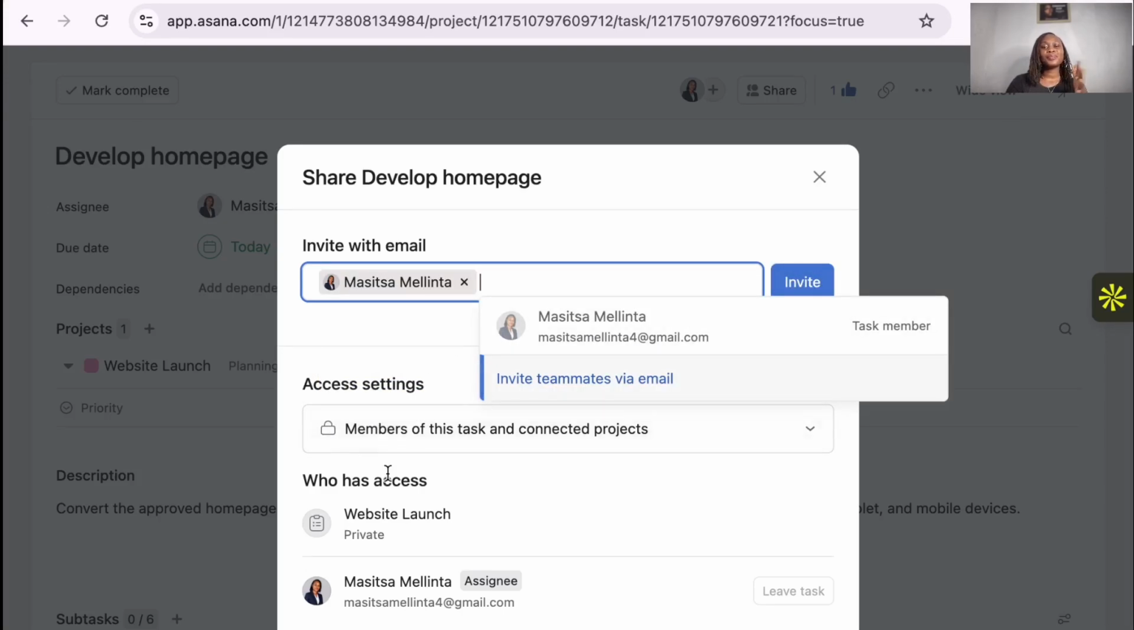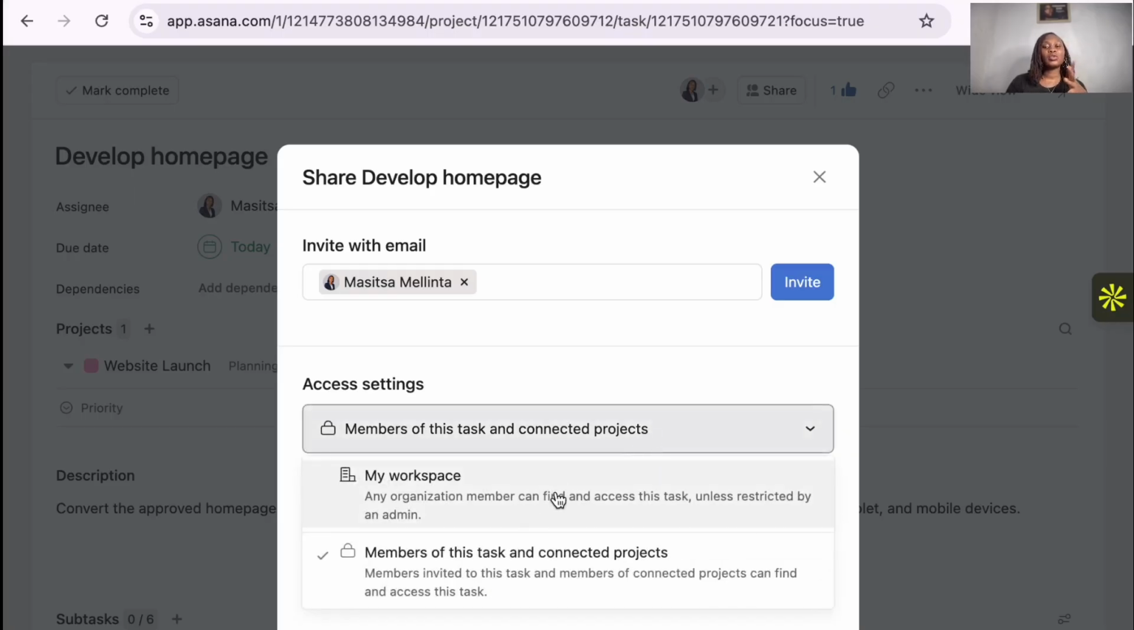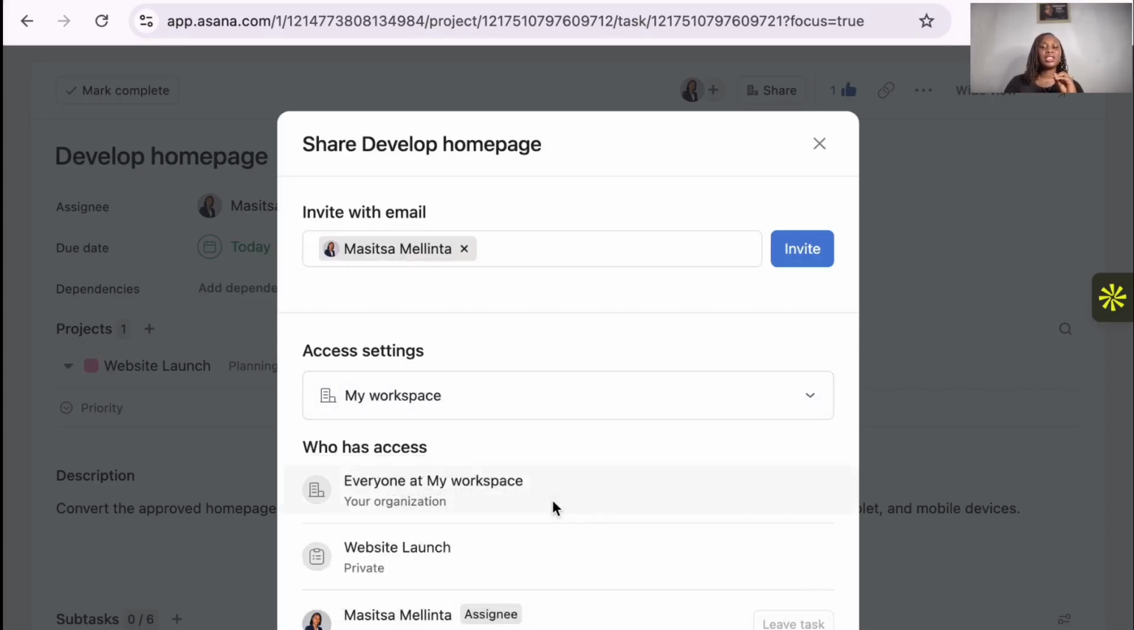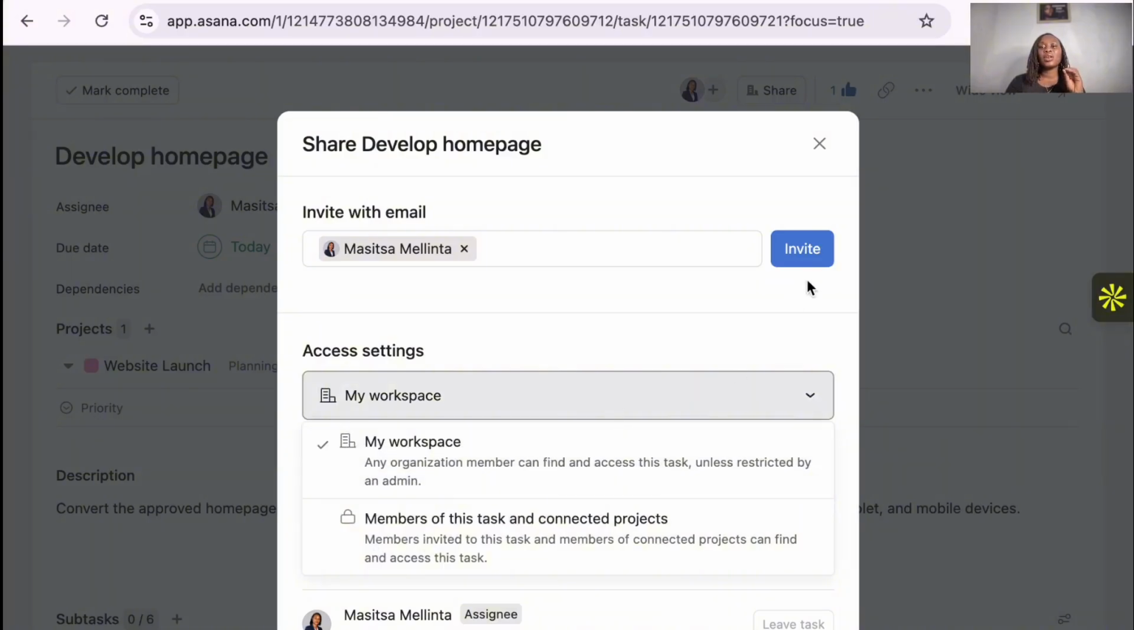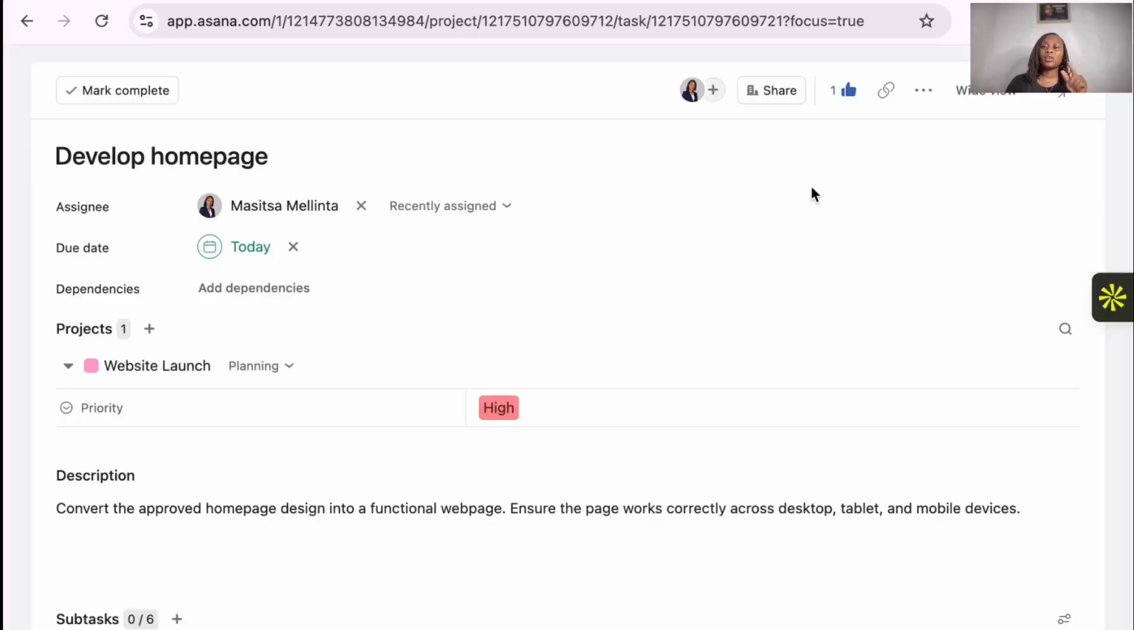All right, this one is private, but if I wanted it to be in the workspace, I could do that. You can see any organization member can find and access this task unless restricted by an admin. So this task was private. If I want it to be seen by everyone in the organization, I'll change the settings from private to accessed by everyone, which is my workspace, and then I will invite this person and they'll be able to see what is happening. They are going to get an email.